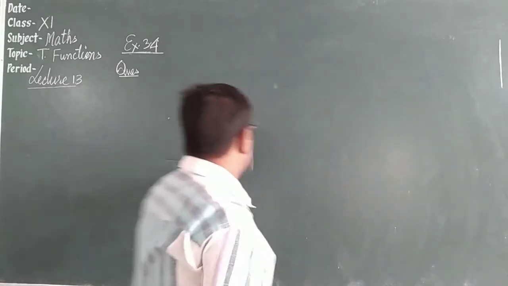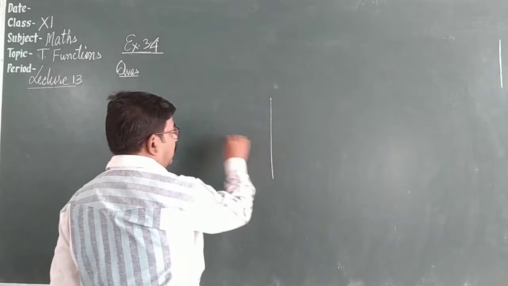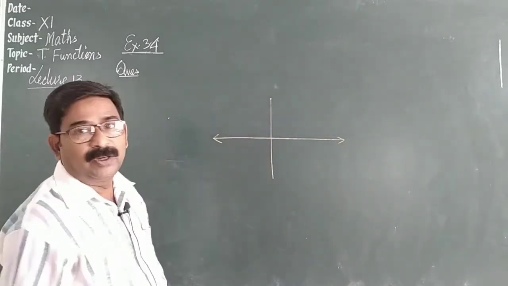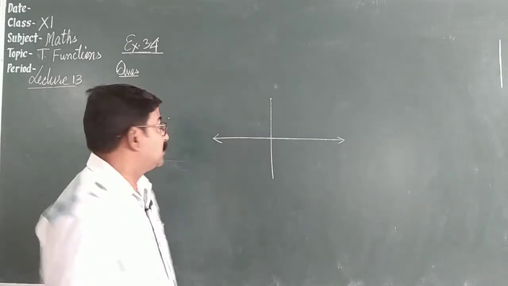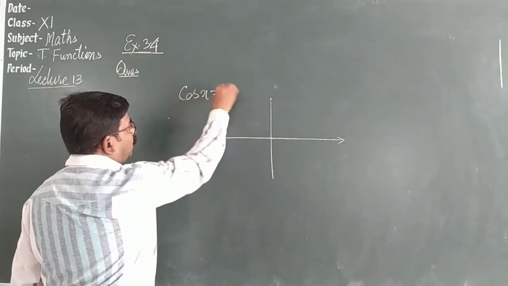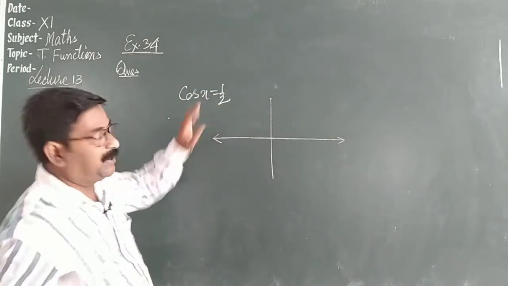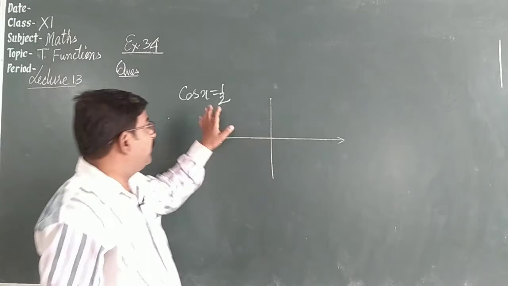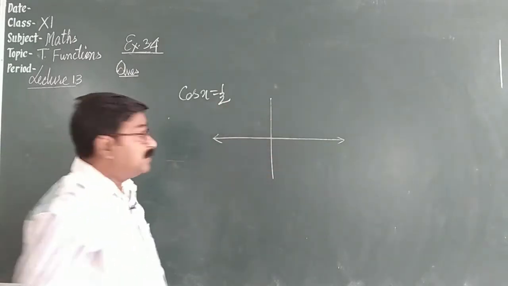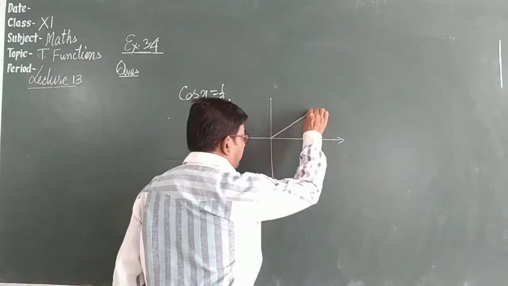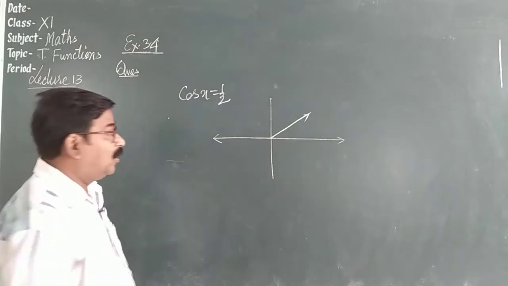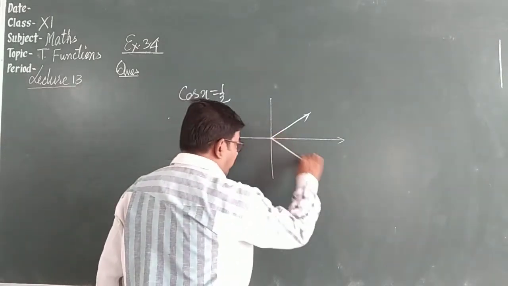Let me talk about cos. Suppose you are given cos x is equal to 1 by 2, for example. It is positive, so it means it may lie either in first quadrant or fourth quadrant. Suppose angle is in first quadrant, or in fourth quadrant.